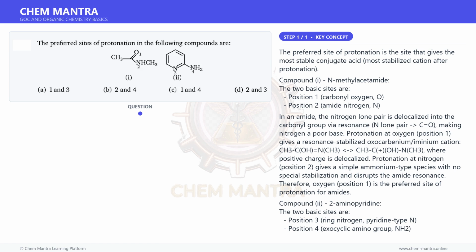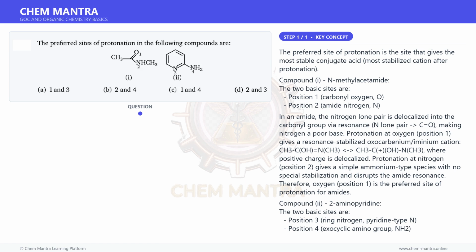Protonation at the exocyclic NH2, position 4, would give an ammonium-type species, but would simultaneously remove the NH2 lone pair from resonance with the ring. The resulting species is less stable because there is no comparable stabilization. The ring nitrogen of 2-aminopyridine is significantly more basic, pKa about 6.7, than a simple aniline nitrogen, precisely because ring nitrogen protonation is stabilized by the amino group resonance. Therefore, position 3, the ring N, is the preferred site of protonation.